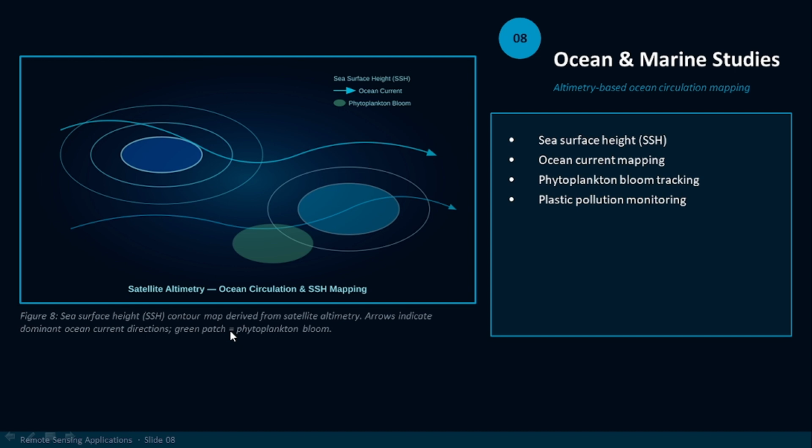Next is ocean and marine studies. It also plays an important role in ocean and marine studies. How? By sea surface height, by ocean current mapping, by phytoplankton bloom tracking, and by plastic pollution monitoring. This is a sea surface height contour map. Arrows indicate dominant ocean current directions. Green patch is equal to phytoplankton bloom.